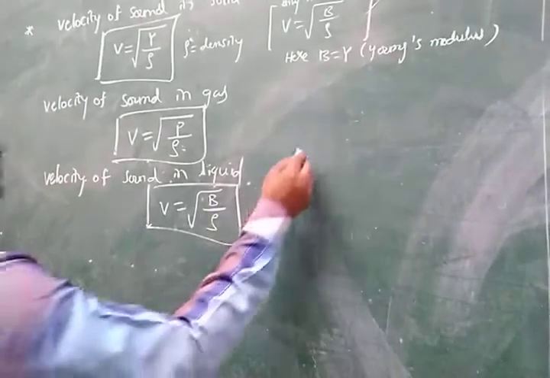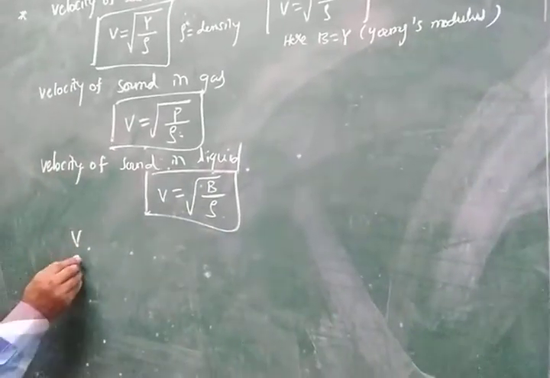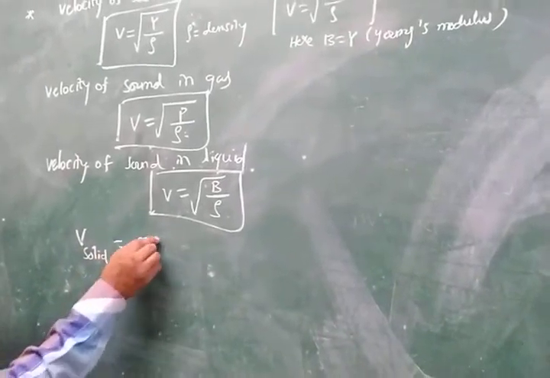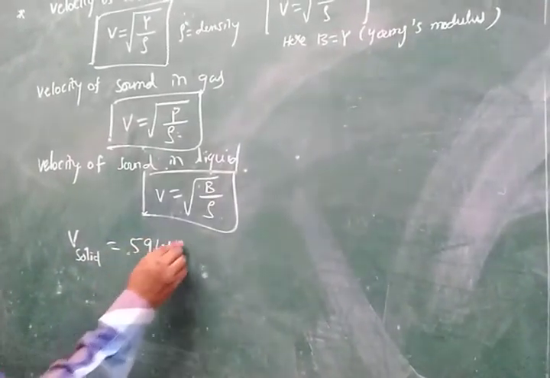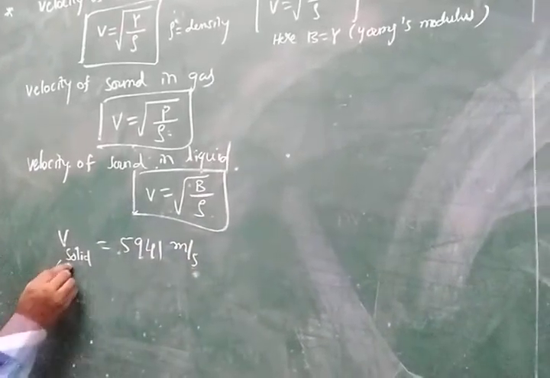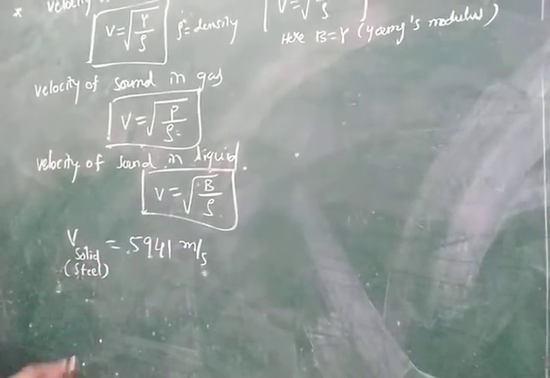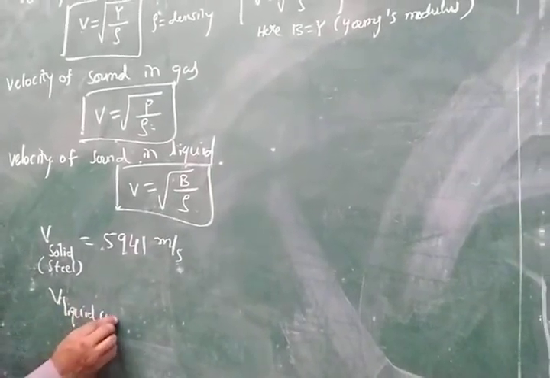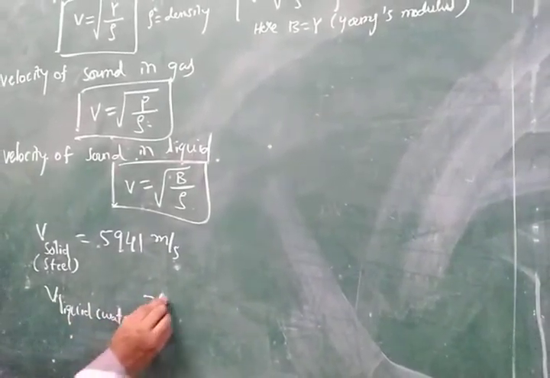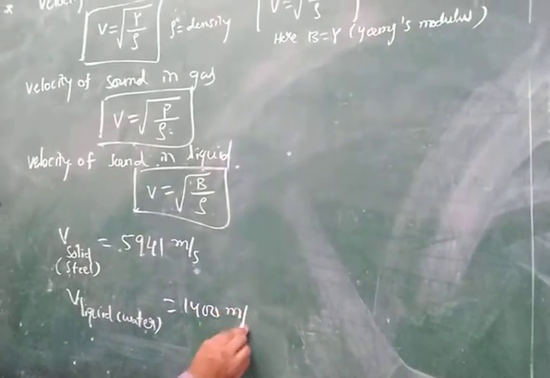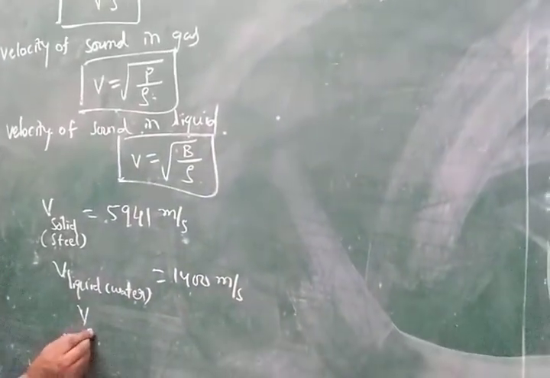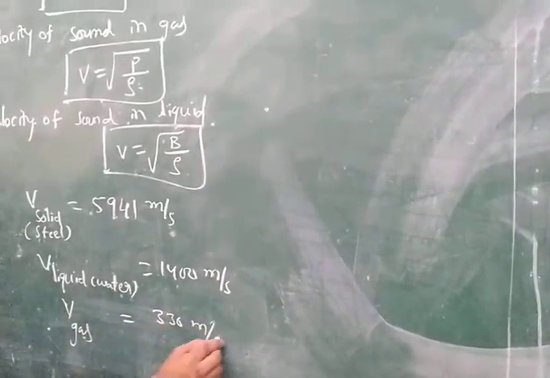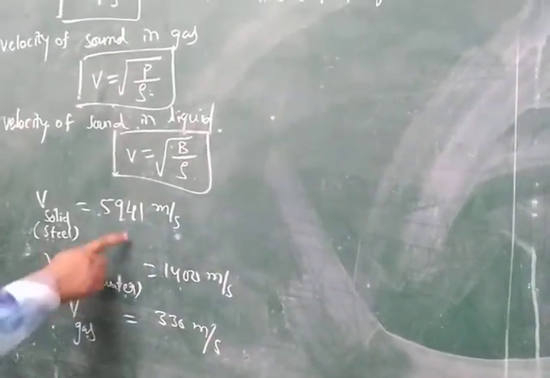And the velocity in solid is 5941 meters per second, taken for steel. The velocity in liquid, taking water, is equal to 1400 meters per second. And the velocity in gas is taken as 330 meters per second. These are the constant values.